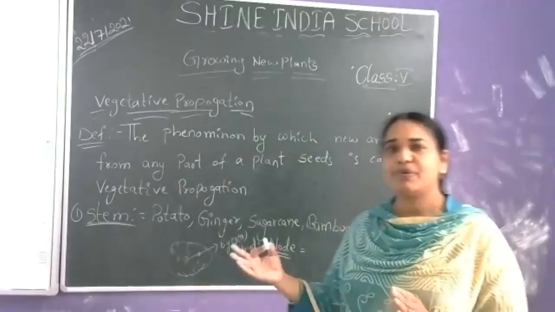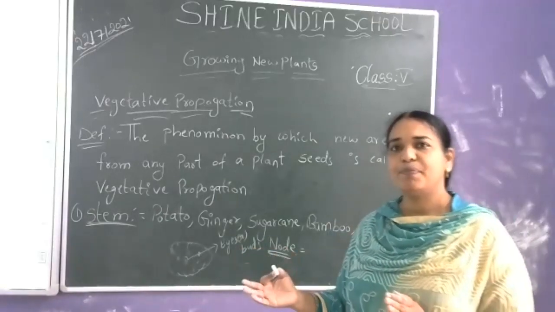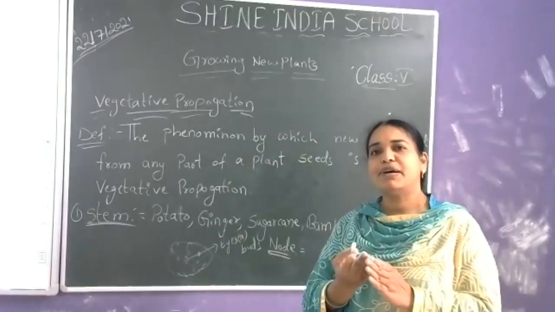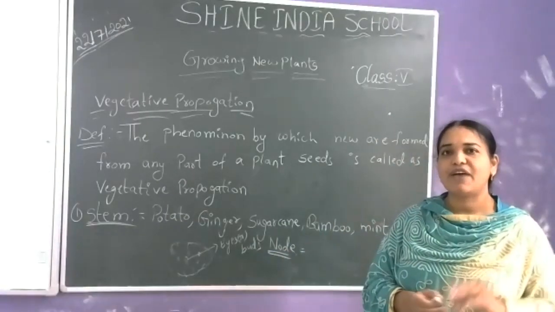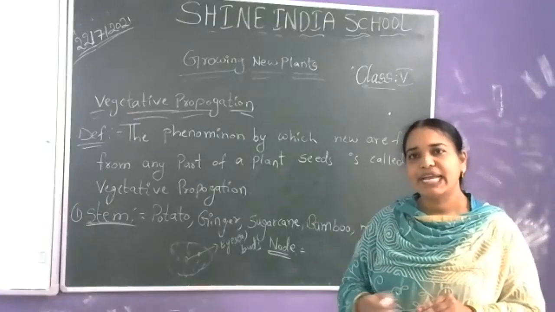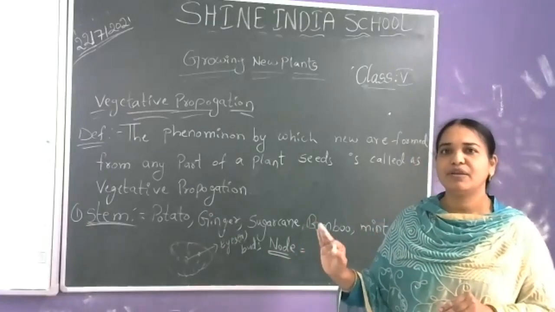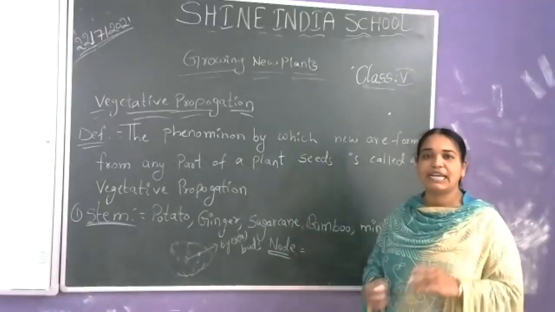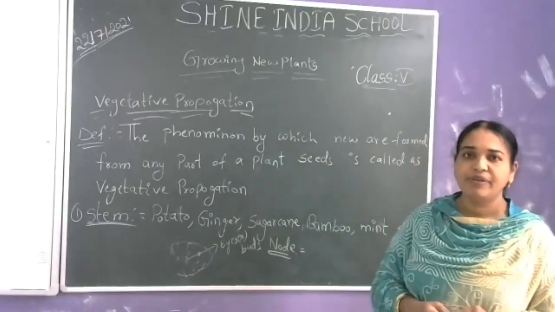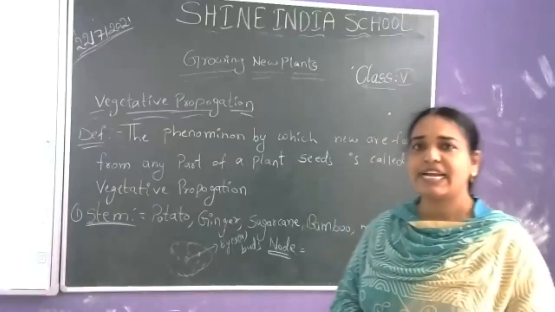From that we are able to grow another new plant. If we cut that bud and plant it somewhere else after drying for some time, again it grows into a new plant. So like that we are not sowing any kind of seeds.